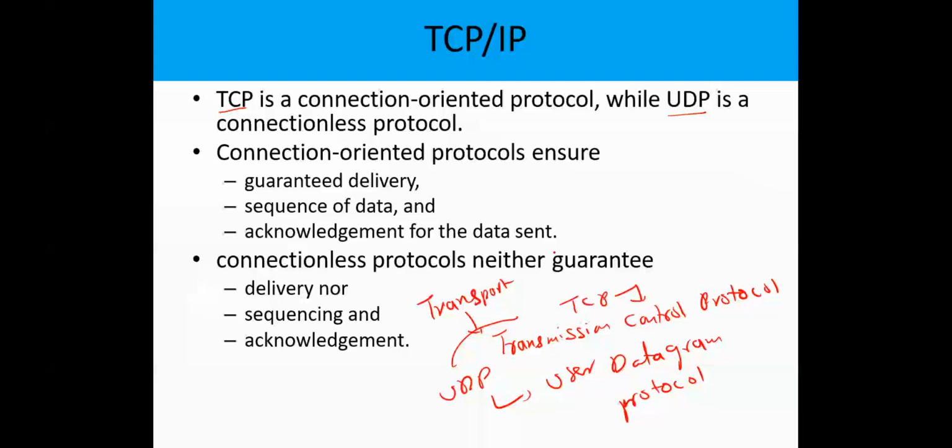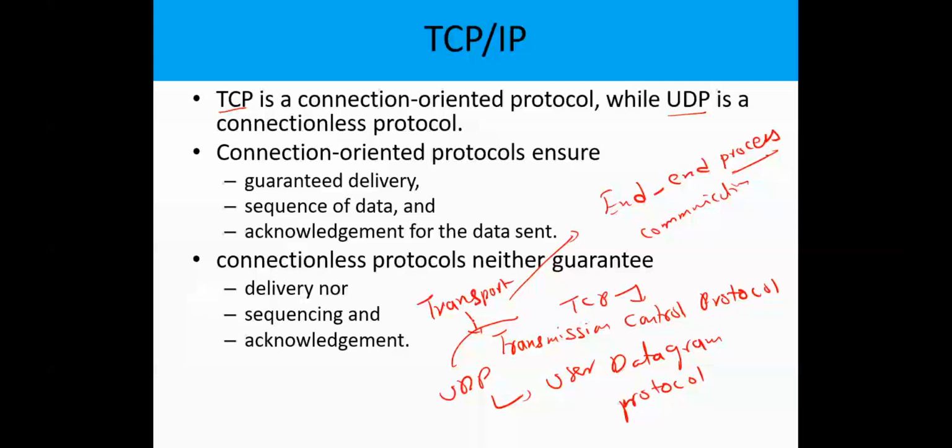The main responsibility of the transport layer is the establishment of the connection for end-to-end process communication. It doesn't mean communication between two systems; it exactly means communication between two processes. Whenever communication happens between two processes running on two different systems, those two systems establish communication. That is the main responsibility of the transport layer.